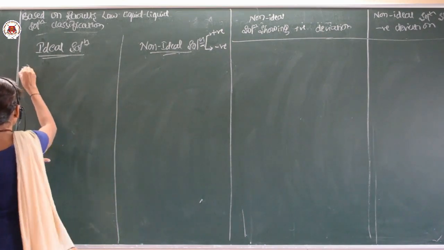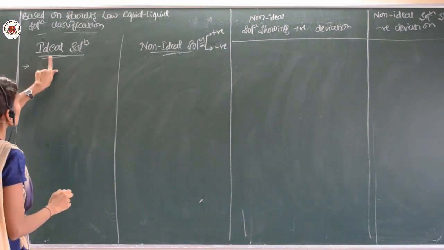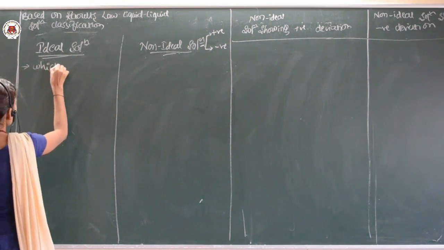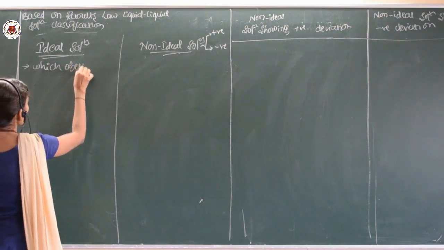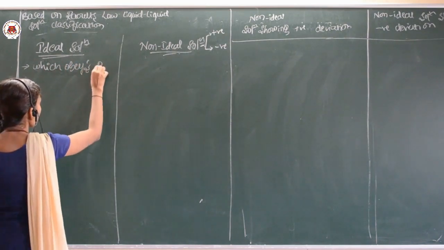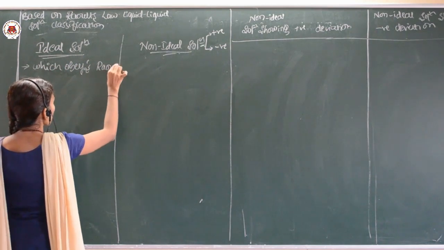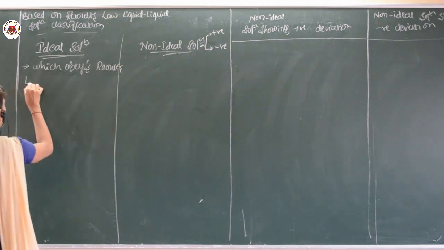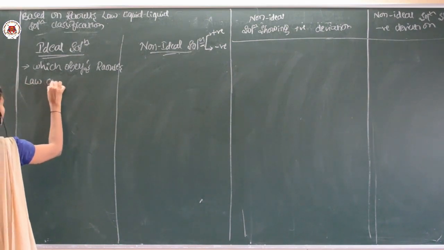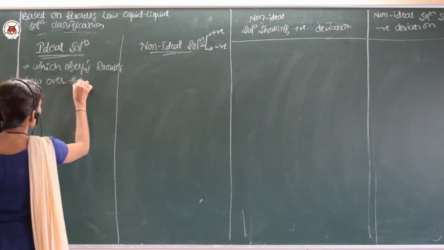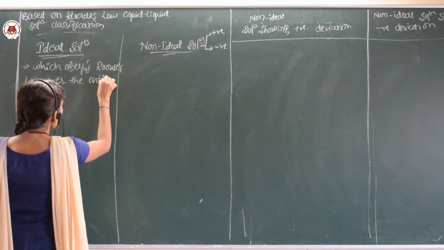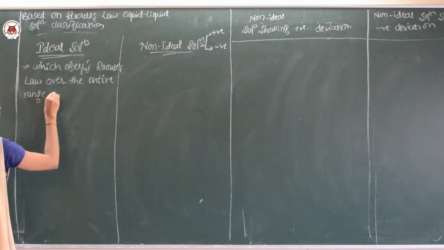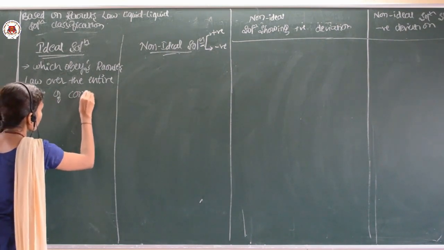What is the definition of the ideal solution? Ideal solution is a solution which obeys Raoult's law over the entire range of concentration.